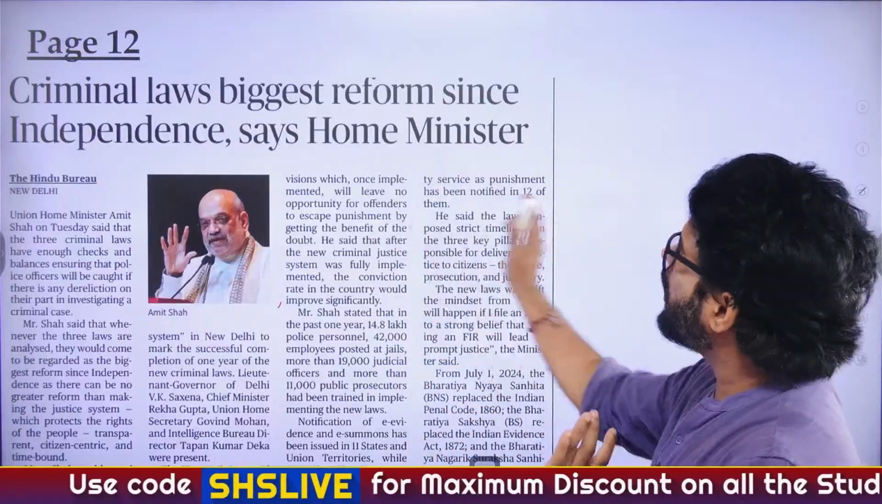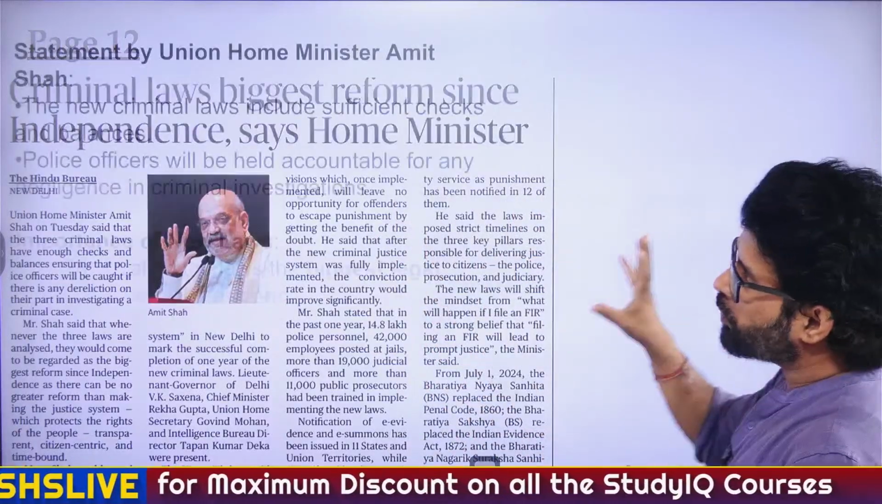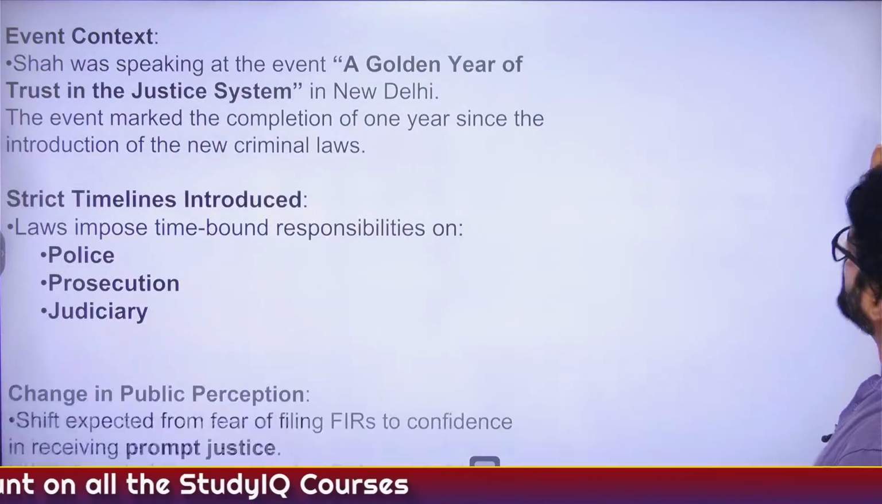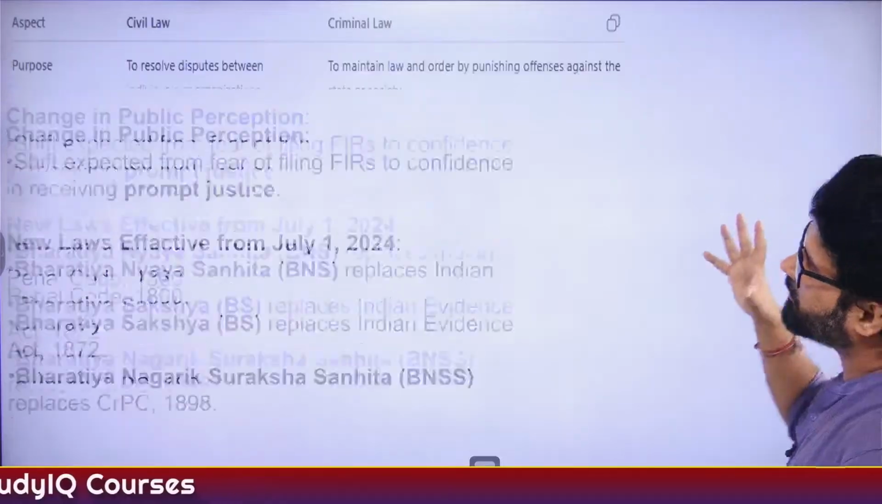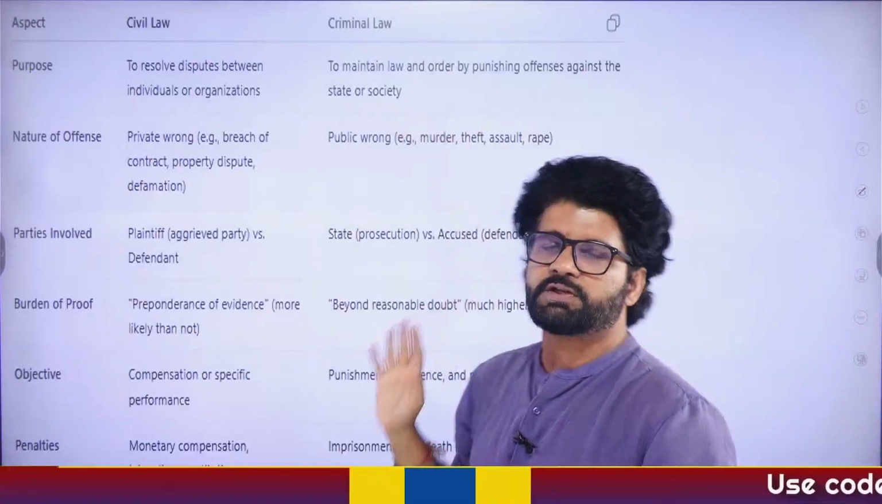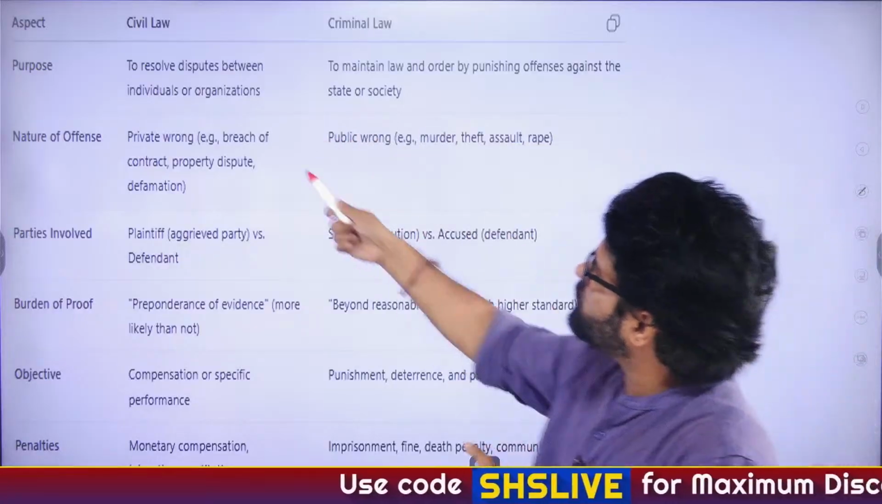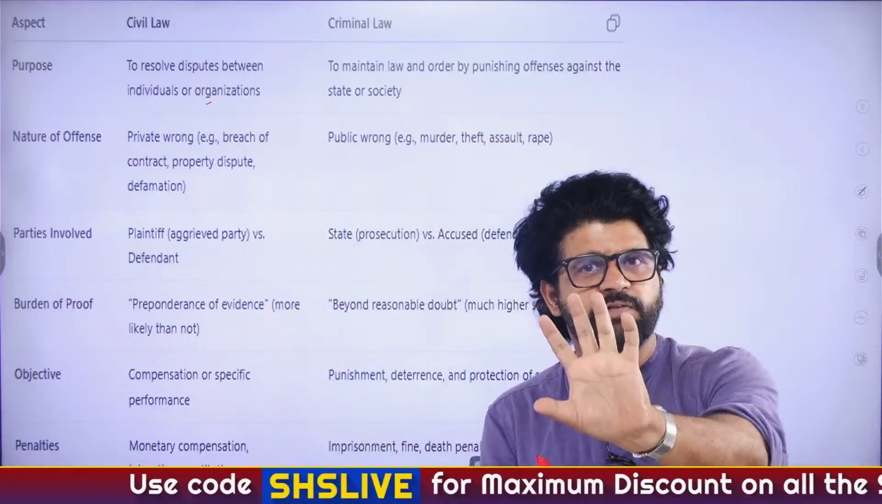So criminal law, biggest reform since independence. We should know this basic. We'll talk about what Amit Shah sir is saying. Let me first show you the important point here. The keyword which is very important. Civil law versus criminal law. In the case of civil law, again, see here. To resolve dispute between individuals or organizations. This is civil law.